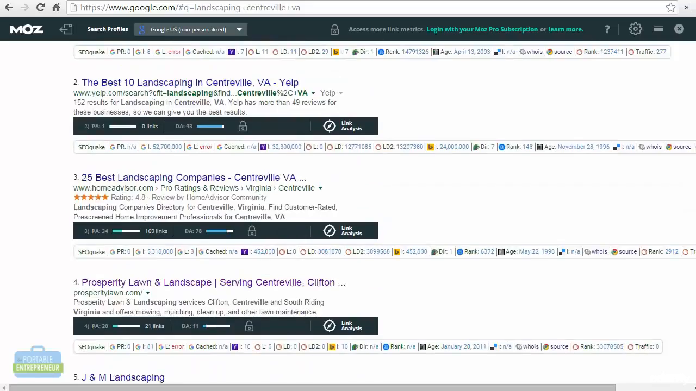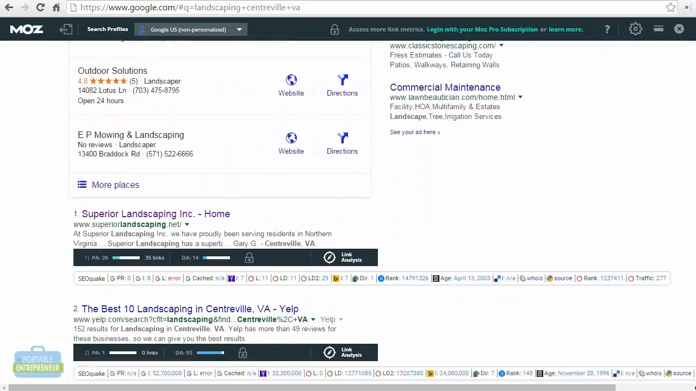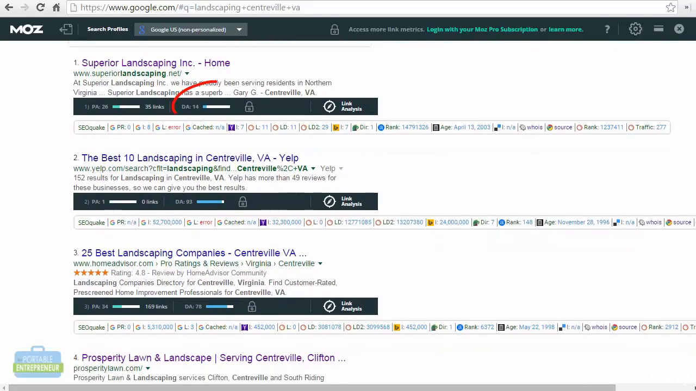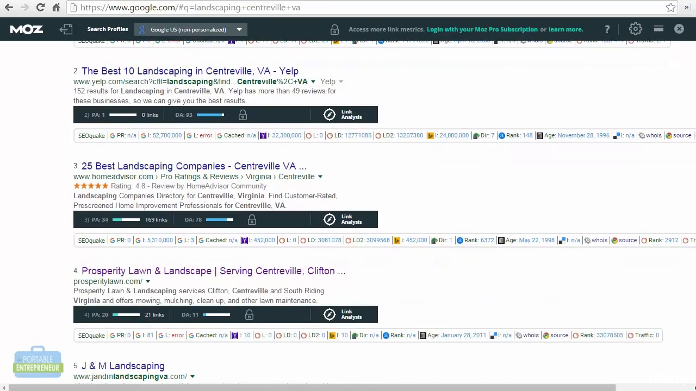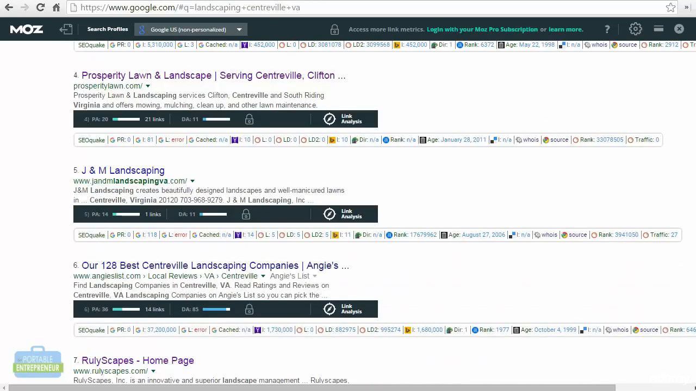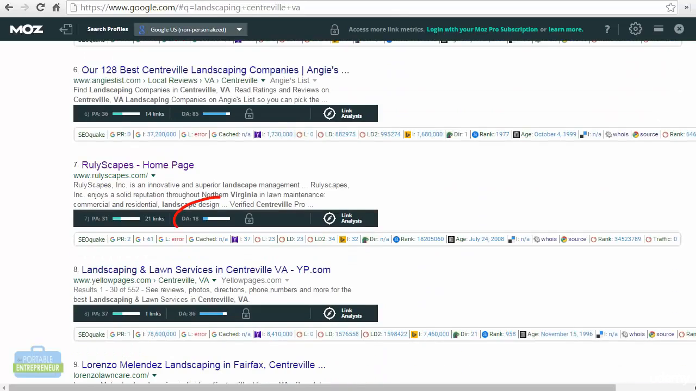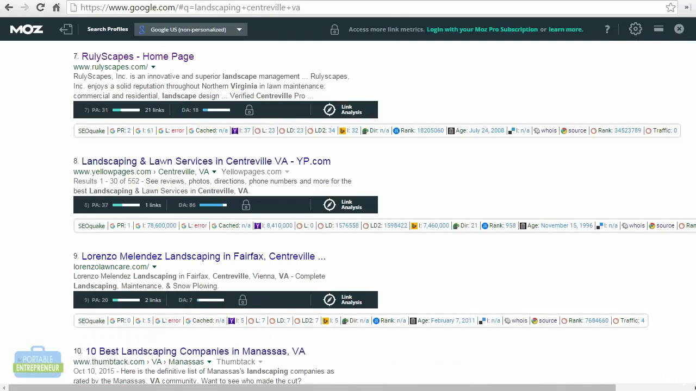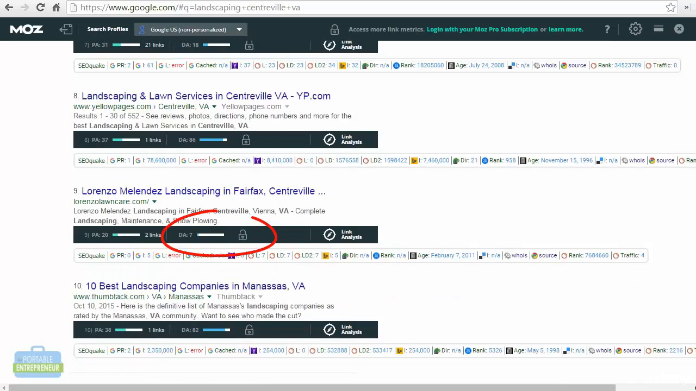Yellow Pages, 86. But when I'm looking at some of the business domain authorities, I see 14. Going down to Prosperity, I see 11. Down some more, I see another 11. We have an 18 here. Lorenzo has 7. So you can see they're relatively low domain authorities.